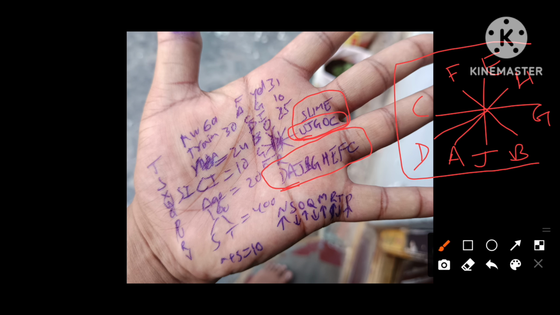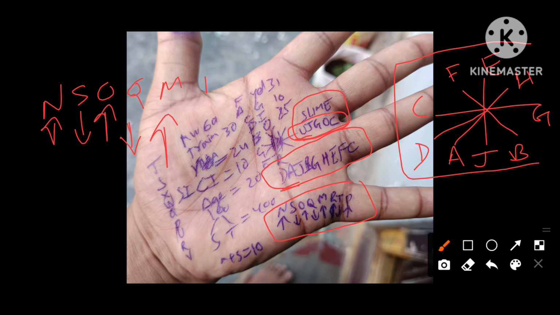Next one, 8 people are sitting in a line, facing north and south directions, and this is what I got: N facing north, S facing south, O facing north, Q facing south, M facing north, R facing north, T facing south, P facing north.